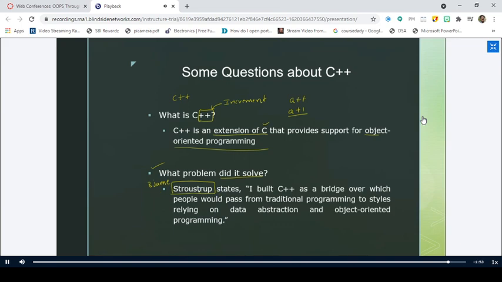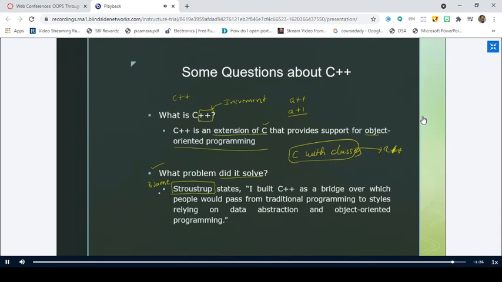He developed C++ as a PhD program, as a submission to get his PhD degree. He started working on C and wanted to extend C with classes. So initially he named this programming language C with classes. After that, they changed the name to C++. We will learn this when we come across the evolution of C++, right? Don't worry about it.